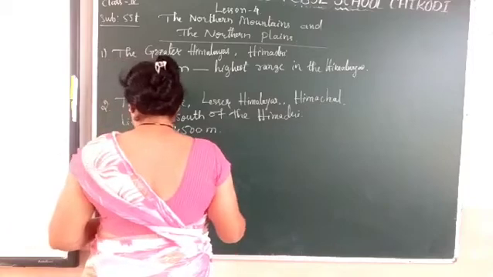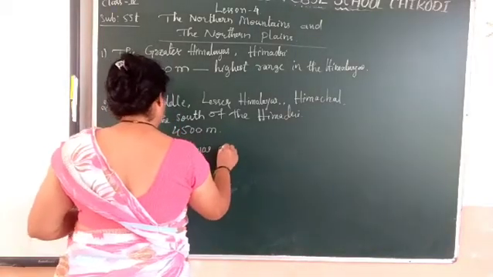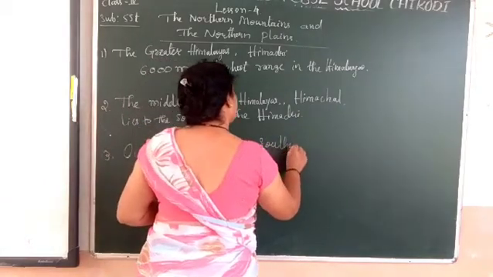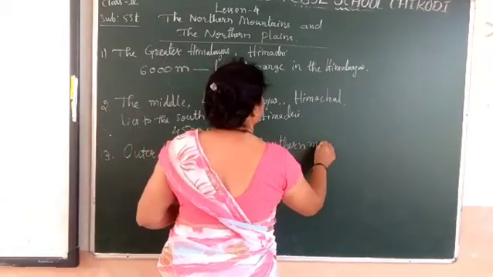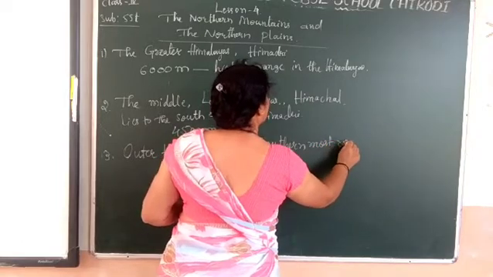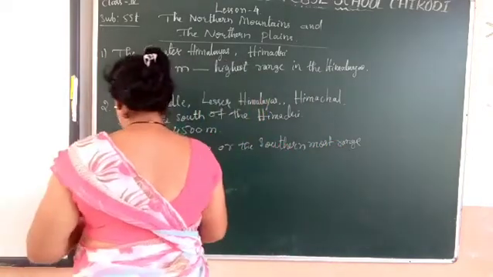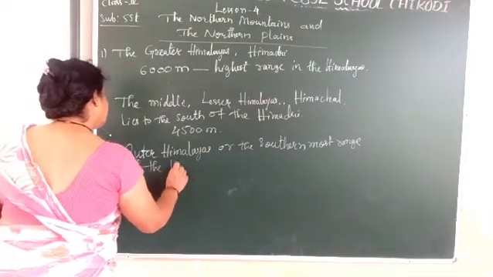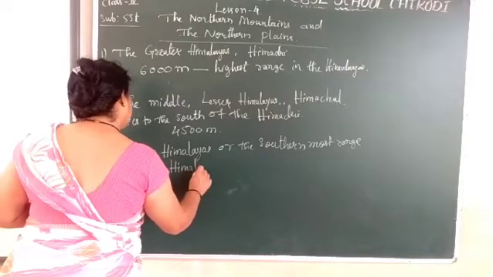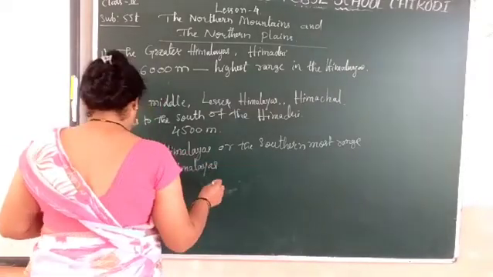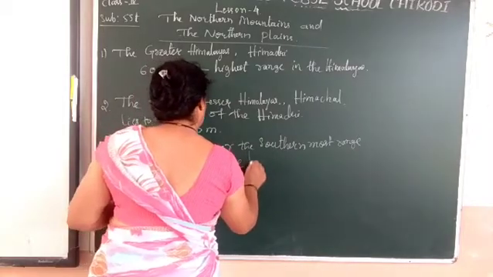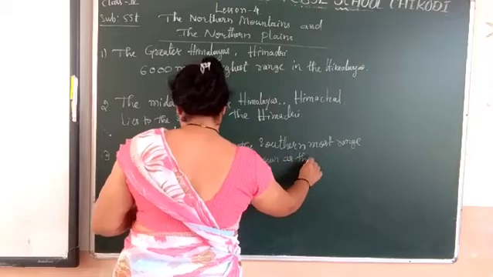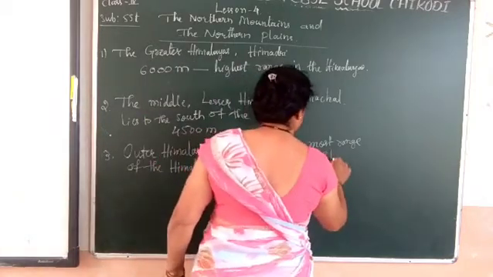The outer Himalayas, or the southernmost range of the Himalayas, are known as the Shivaliks.